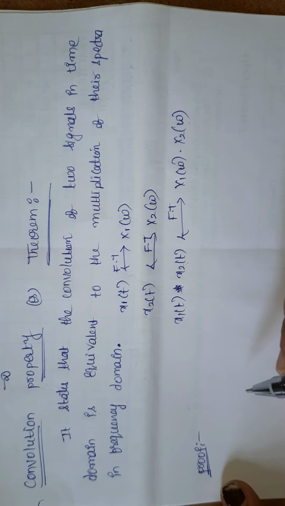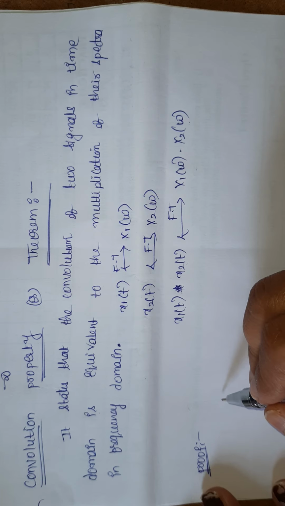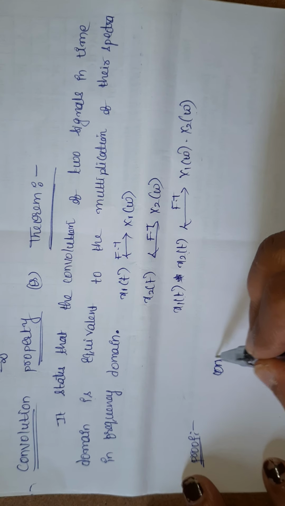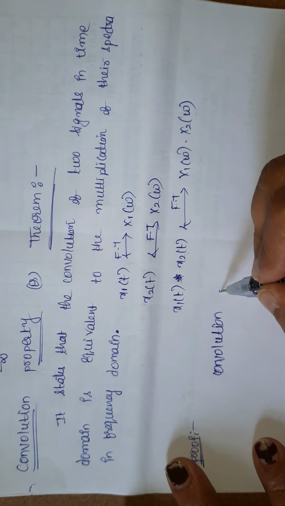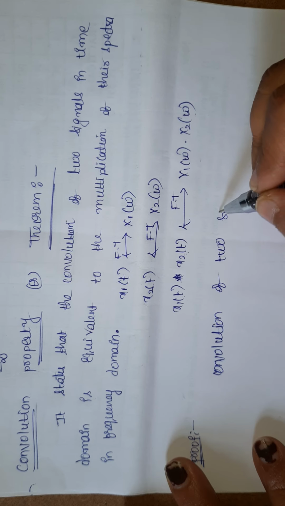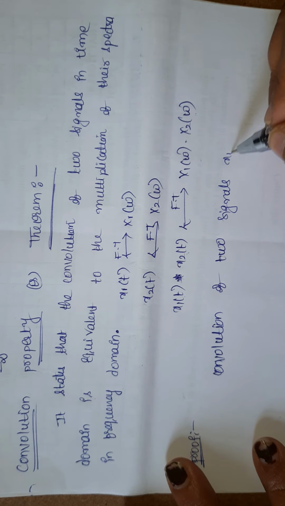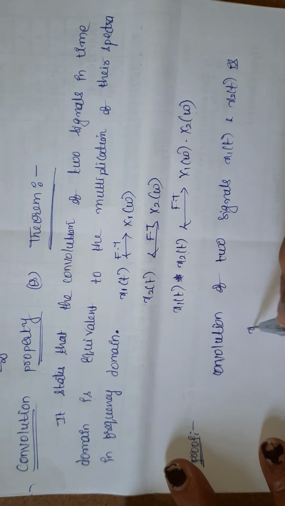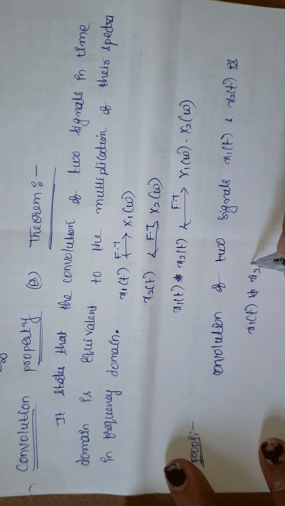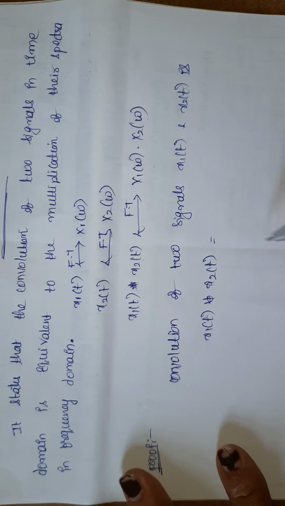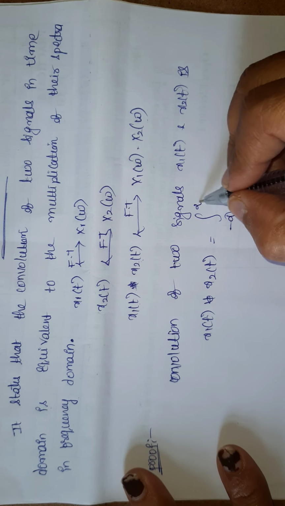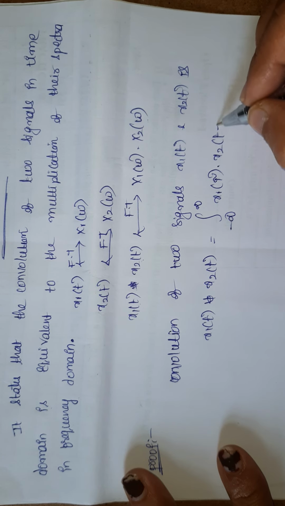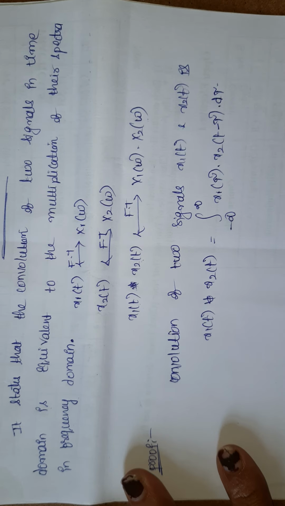Okay. So first of all, we have to write the mathematical representation, the formula for convolution of two signals. Convolution of two signals x1 of t and x2 of t: x1 of t convolved with x2 of t is equal to integration over the limits minus infinity to infinity x1 of tau and x2 of t minus tau d tau.